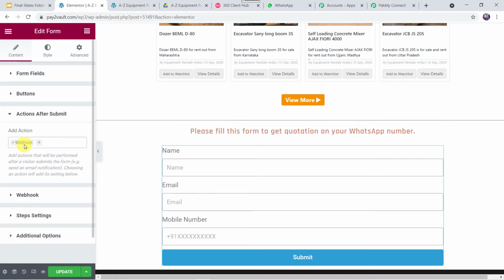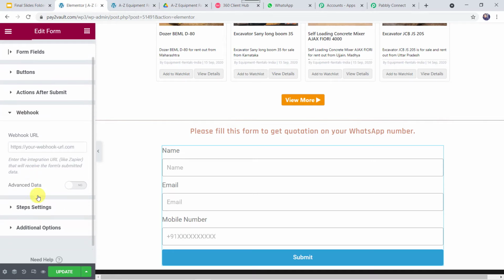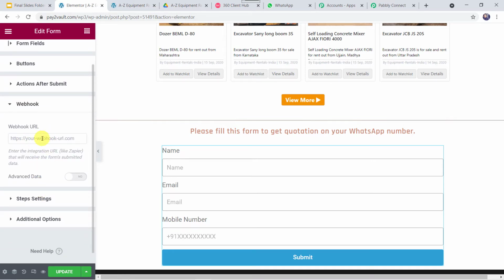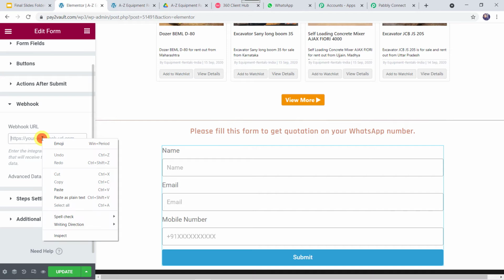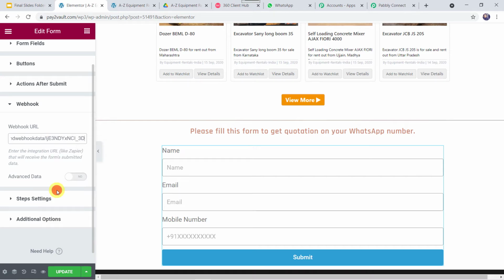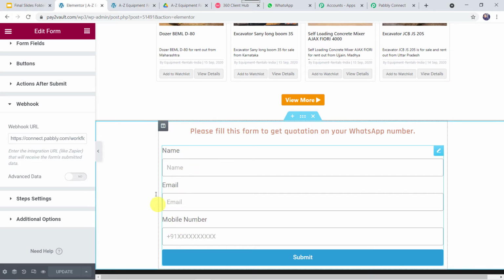As soon as we add the webhook, here we can see the webhook is displayed. We have to open this webhook option and here it is asking for the webhook URL. So we have to simply paste the webhook URL over here which we have copied from Pabbly Connect, and now let's click on Update. Okay, so it is updated now. Now we have to fill this particular form to capture the response. For that I'll just take you to the website.